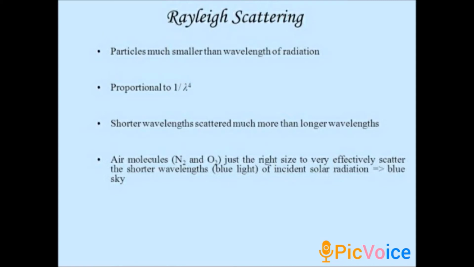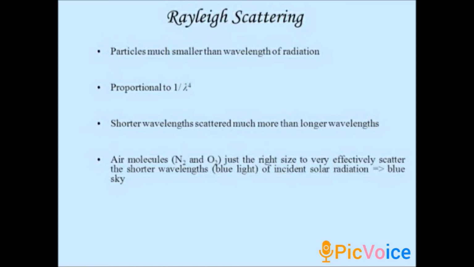Already we know the symbol of the wavelength. So see the screen, it is the Rayleigh scattering law.